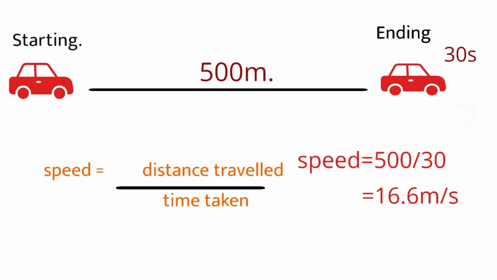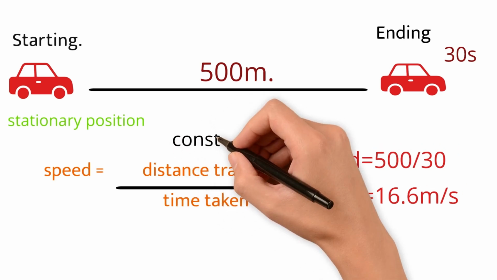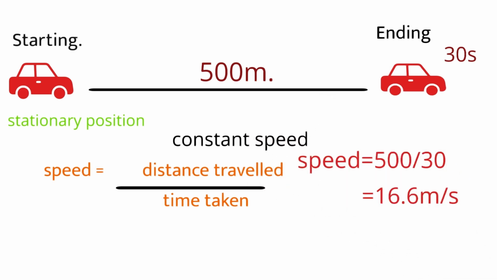But here the question arises: is the car traveling with the same speed throughout the journey? The answer is no. Obviously the car is at a rest or stationary position initially and then increases its speed gradually. So when can we use this relation of speed? This relation of speed is given for constant speed. What is constant speed? It is when the car is traveling from point A to point B with a constant speed. At that time, you can use this relation. So this relation of speed is for constant speed.